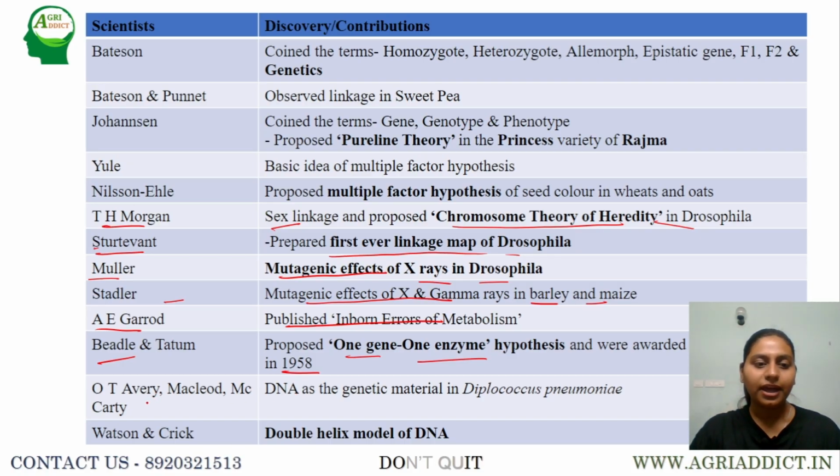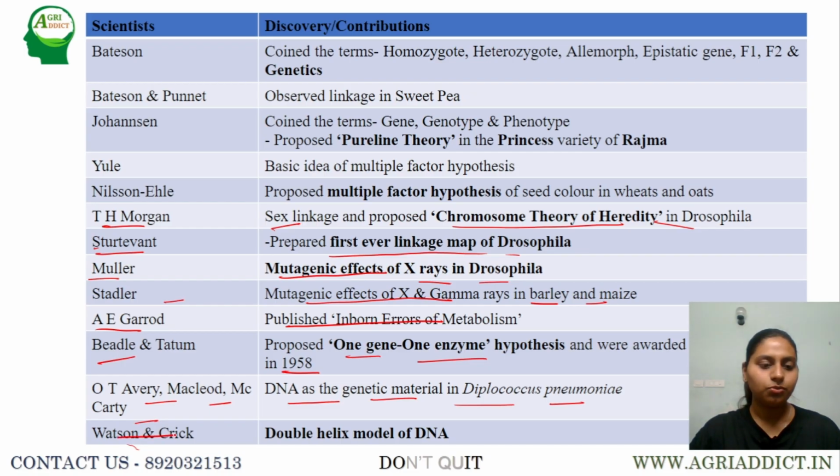Next, coming to Avery, MacLeod and McCarty, they were the ones who said that DNA is the genetic material in Diplococcus pneumoniae. Even though before this, Griffith conducted the Griffith transformation experiment, later Avery, MacLeod and McCarty proved that DNA is the genetic material in in vitro condition using Diplococcus pneumoniae.